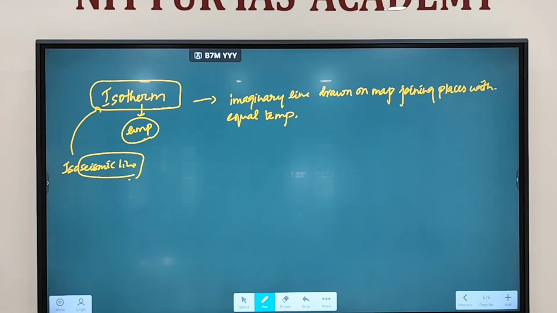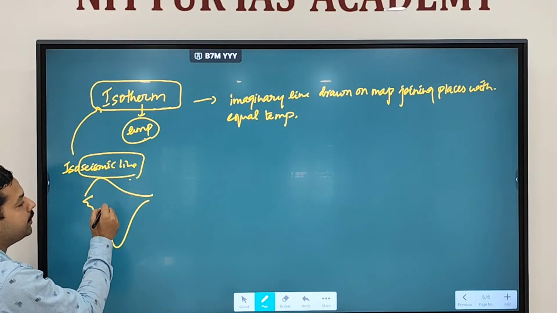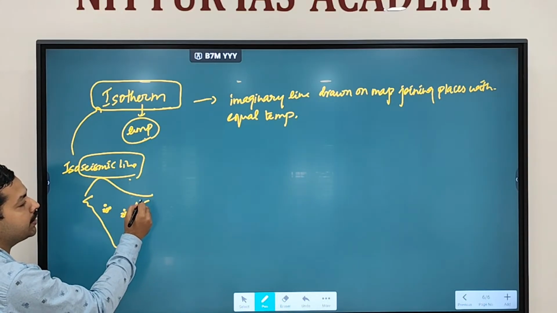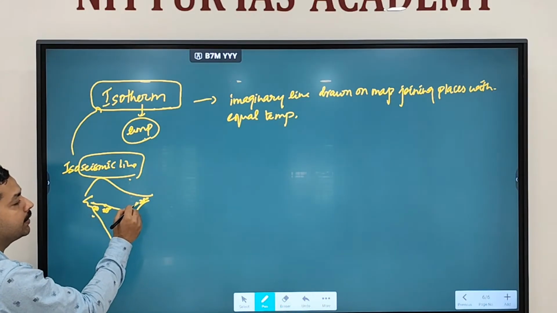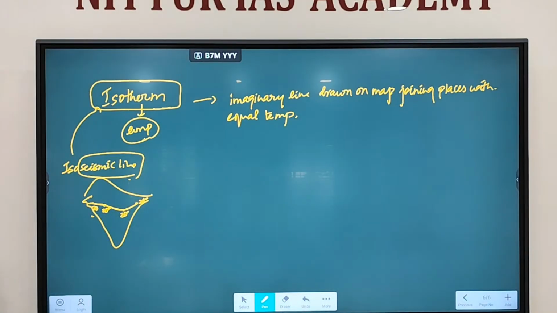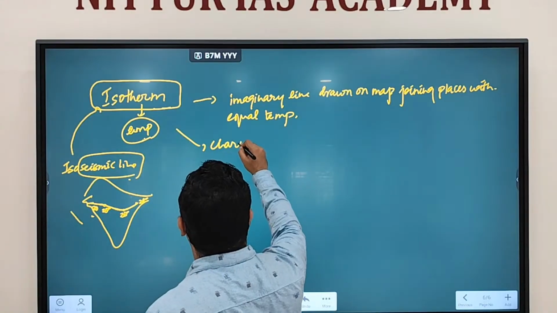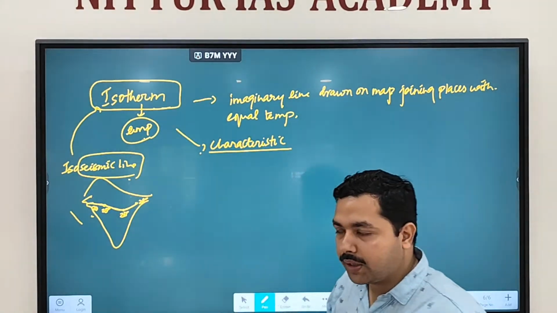Fine. So let's say this is the map. Let's say temperature here is 28 degrees Celsius. Temperature here is 28 degrees Celsius. Temperature here is 28 degrees Celsius. Temperature here is 28 degrees Celsius. So when you connect the line like this, this is going to be called an isotherm. So it is a line joining places with equal temperature. Now there are certain characteristics of isotherms that you have to keep in mind.